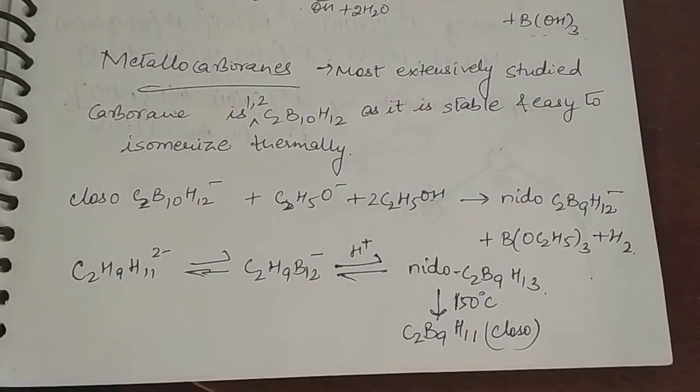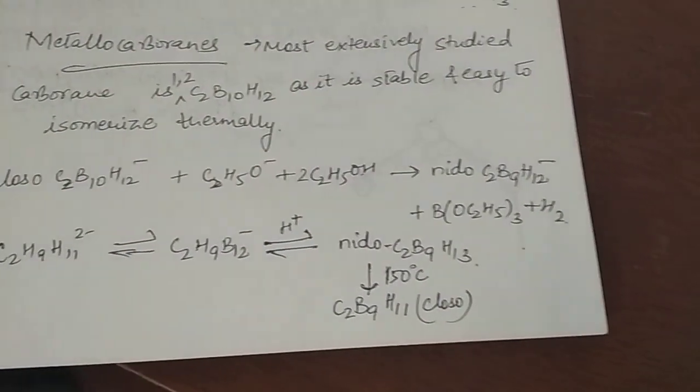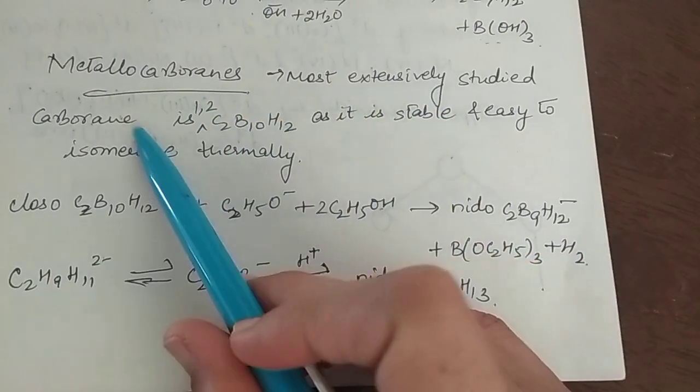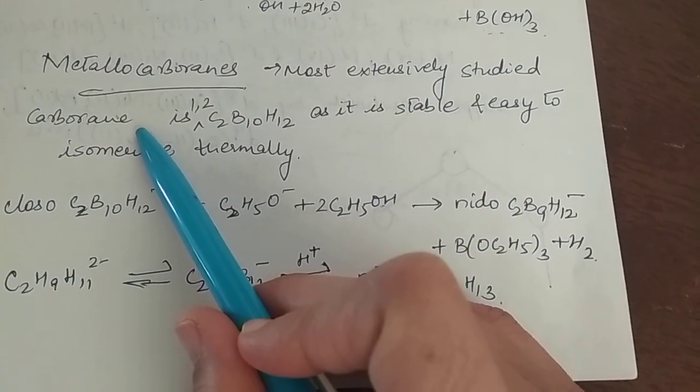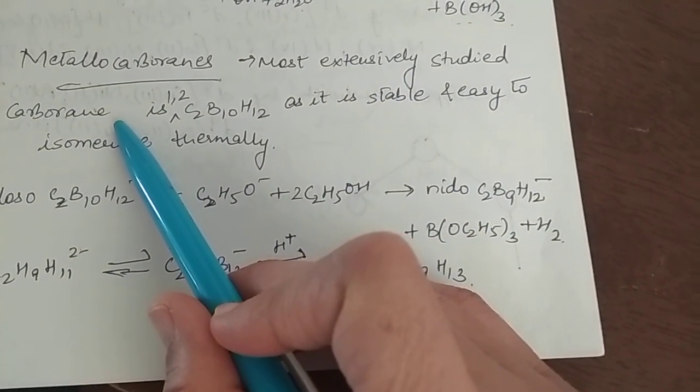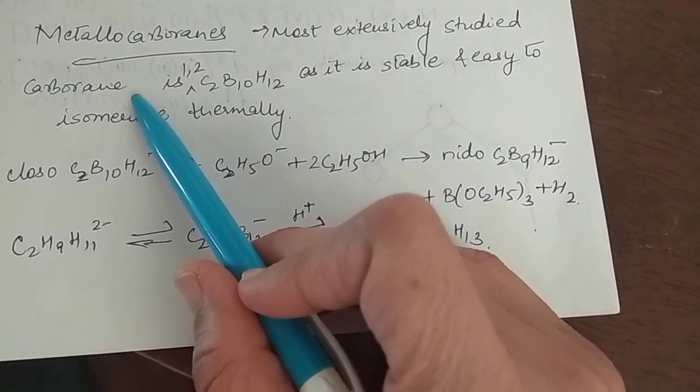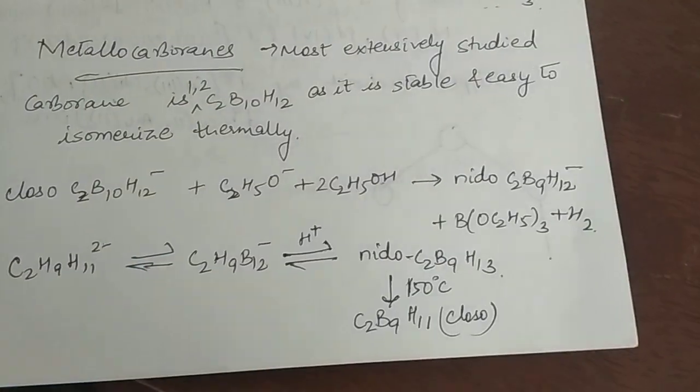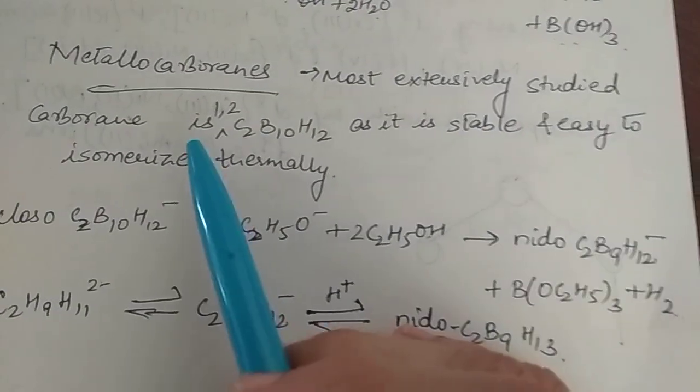Students, in this video let's discuss the metallocarboranes. They are the most extensively studied carboranes since the metal substitution makes them very ideal candidates for other applications along with catalysis, and as the framework can absorb other things also.